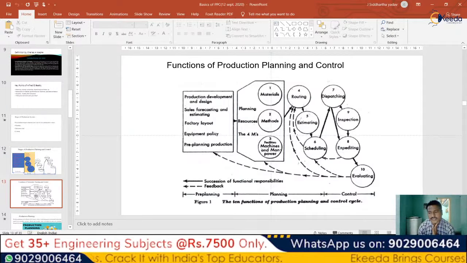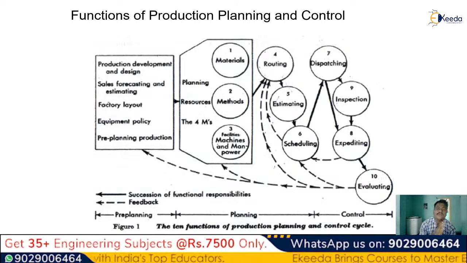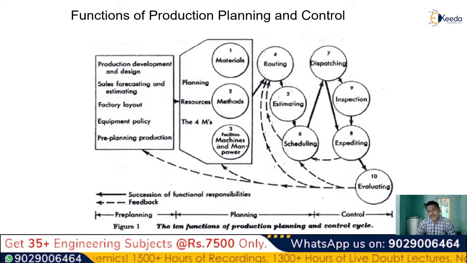So coming to the functions of production planning and control, these are the 10 functions of the production planning and control cycle: controlling or planning and producing the material, methods, men, machine and manpower, routing, estimating, scheduling, dispatching, expediting, inspection and evaluating. So these are generally the functions of our production planning and control. All of this generally comes under the entire cycle, which is generally called our pre-planning, planning and control.